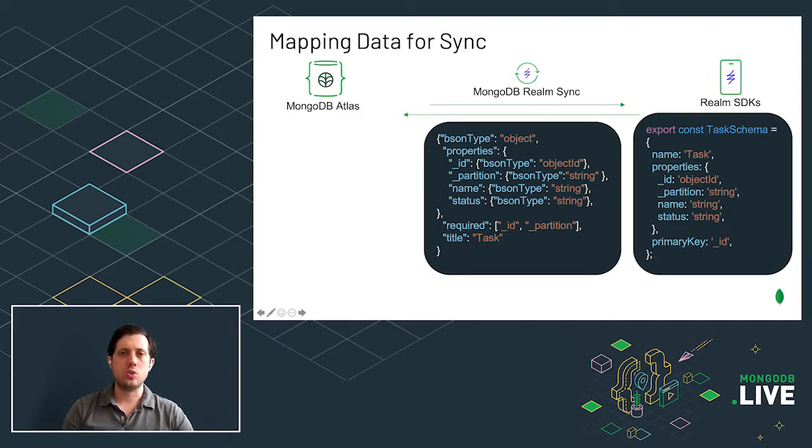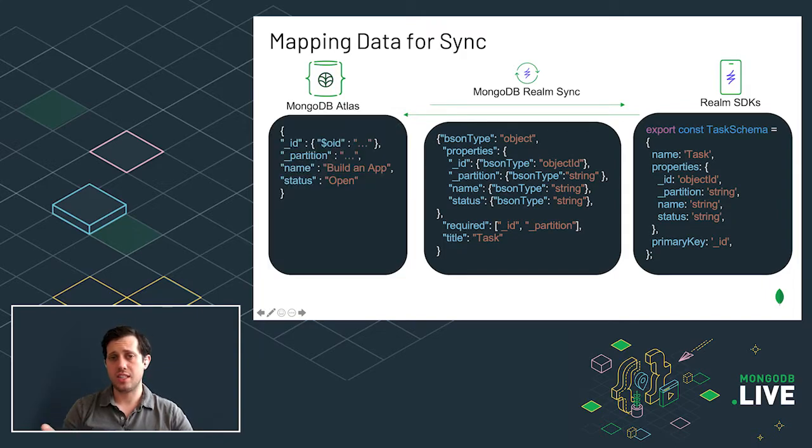And what this lets us do is, on our end, map between that object that you have on the SDK and what the data will actually look like in Atlas. Now, there are two different ways that we offer for you to actually build this mapping. We understand that not everyone wants to write a bunch of JSON schema in the middle of building your application. So there are two ways you can approach it.